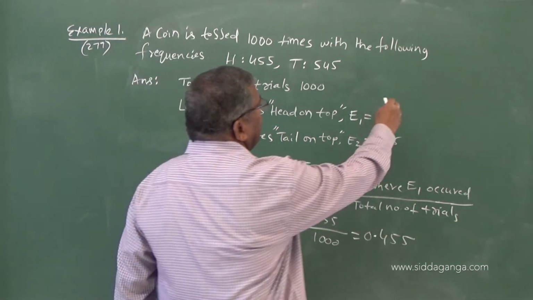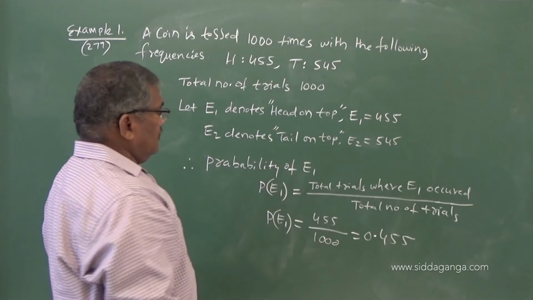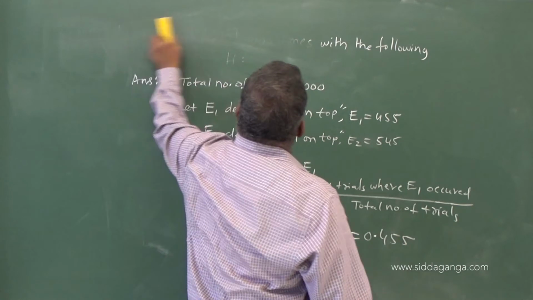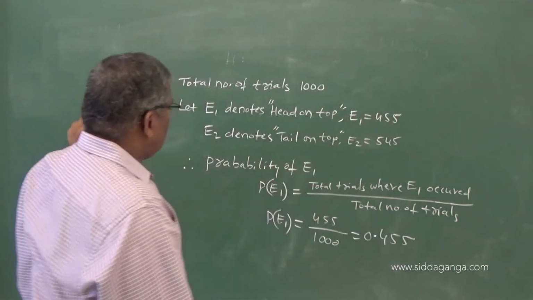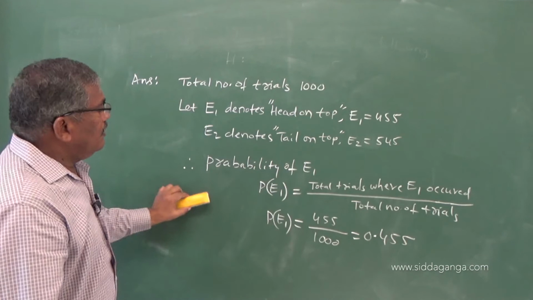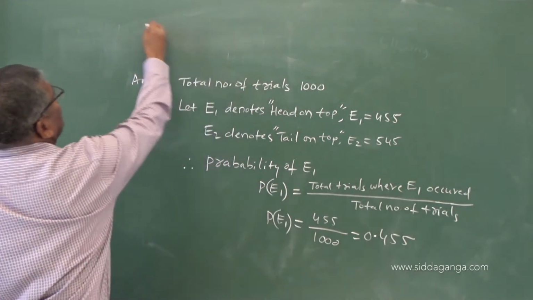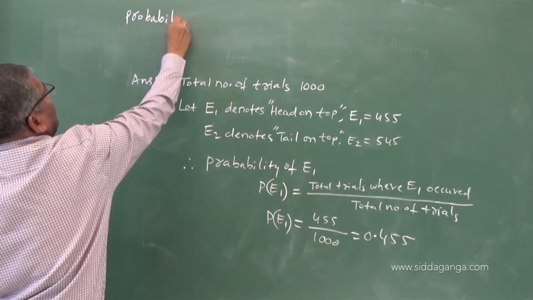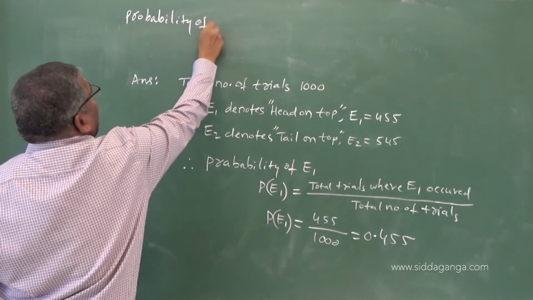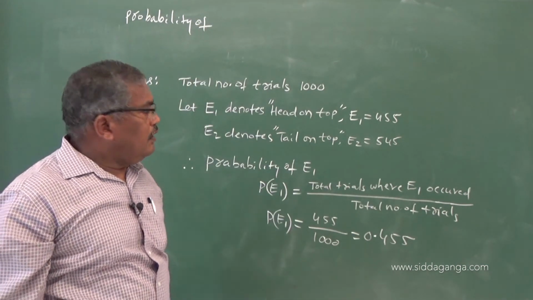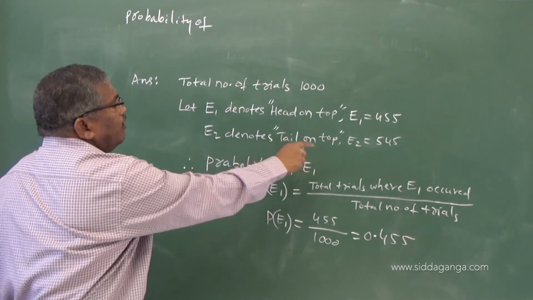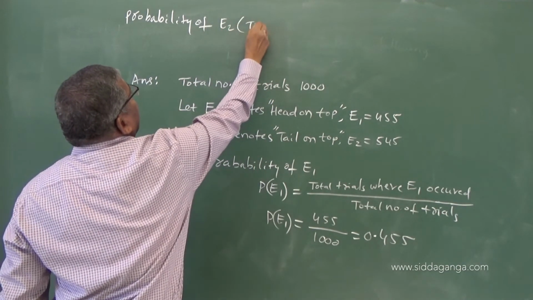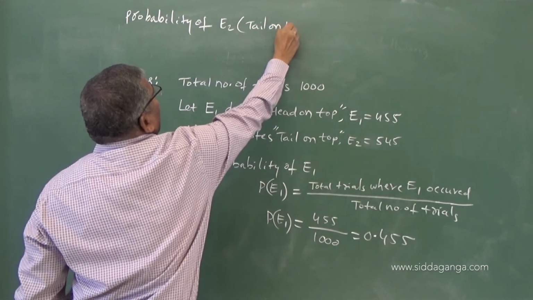Now I will write the second one. Now this is the probability of E1. So now the probability of E2. E2 is tail on top.